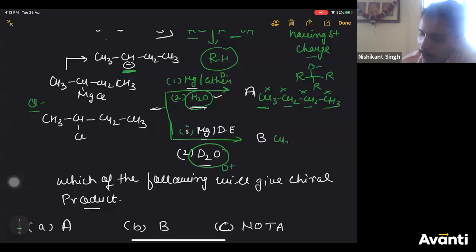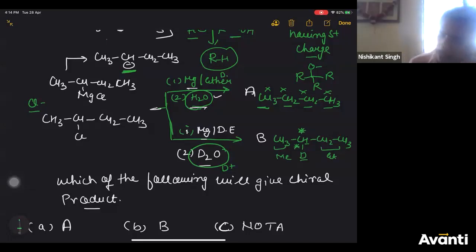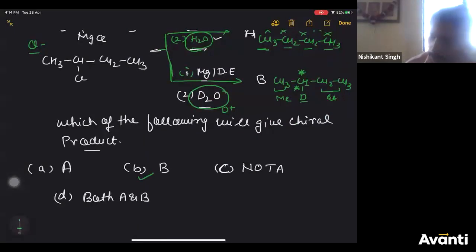So your product obtained will be CH3CH(D)CH2CH3. Now this carbon is chiral. Why is it chiral? Because it contains hydrogen, deuterium, ethyl, and methyl, so all 4 different groups. So this carbon is chiral in nature. So product B will be chiral. That is why it is important to write the product. These kinds of questions you can expect.